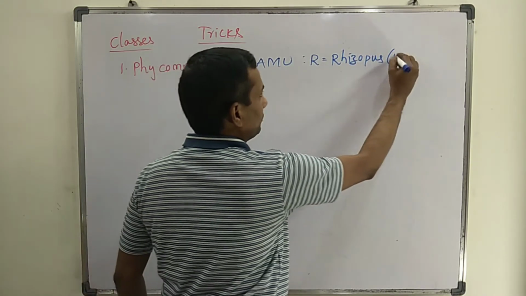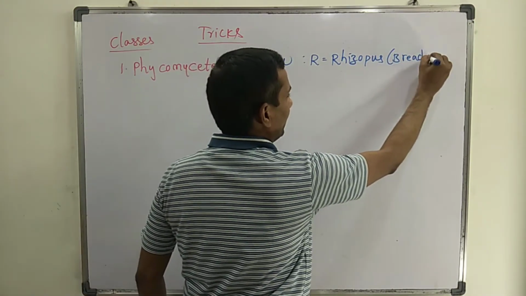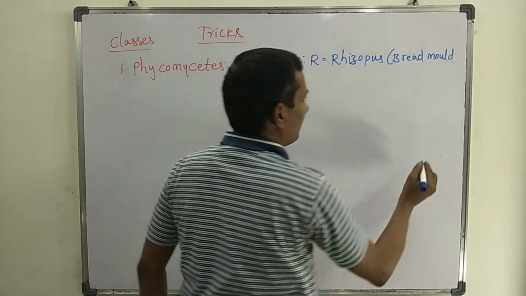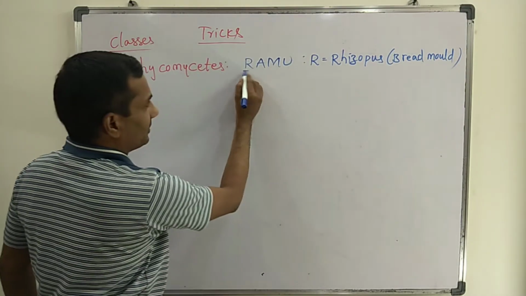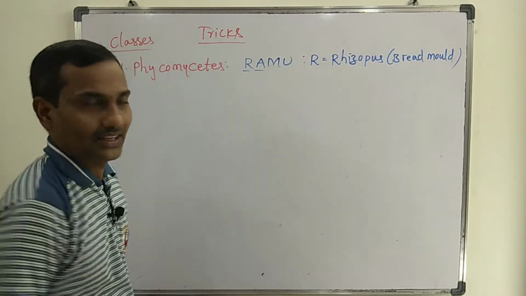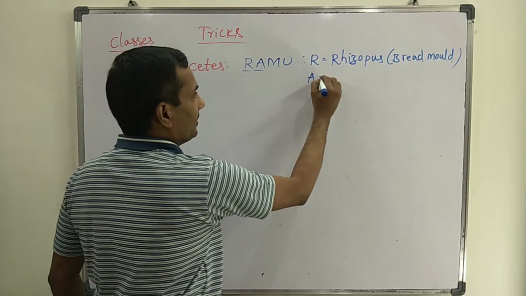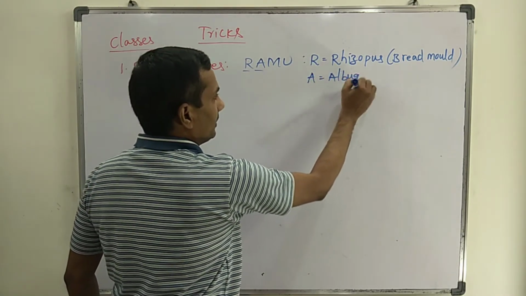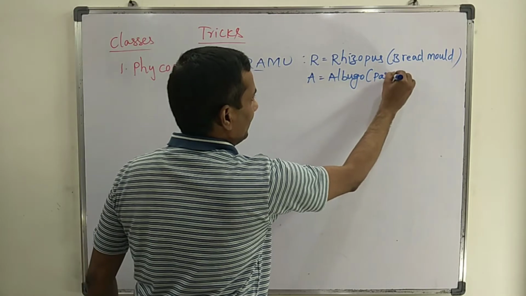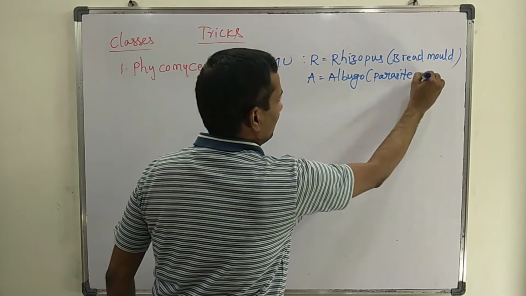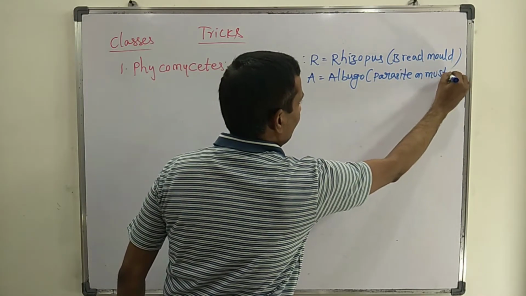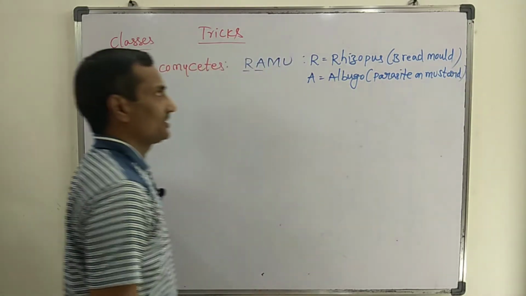It is otherwise known as bread mold because it prefers to grow on bread. The second letter, A, is for Albugo. It is a parasitic fungus, parasitic on mustard, and it causes white rust.